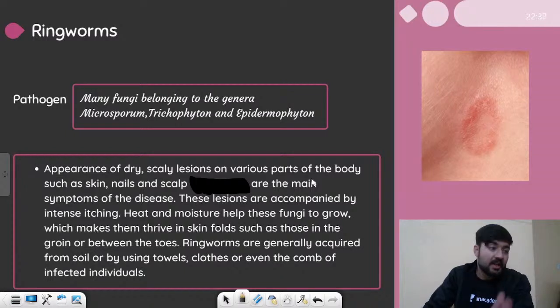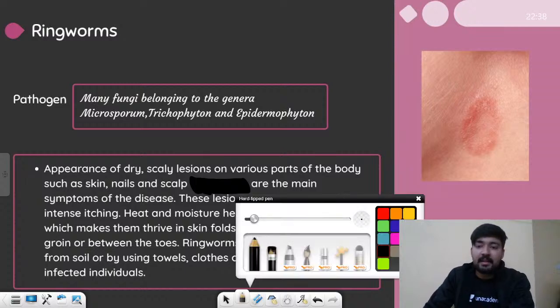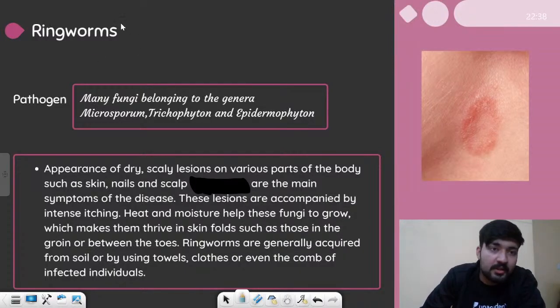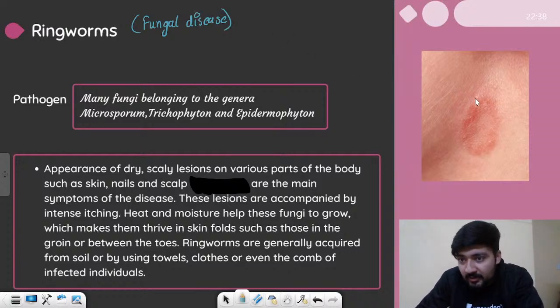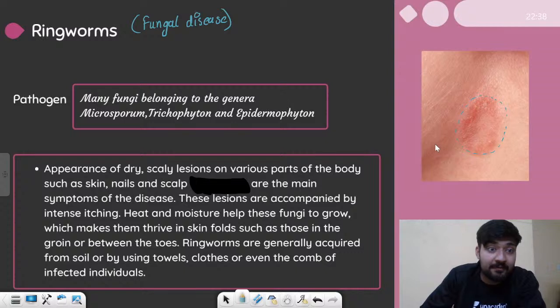And now we have to talk about fungal disease, and the only fungal disease that we will discuss, which is in the syllabus, are the ringworms. So this is a fungal disease. And as you can see in the image, this is how a ringworm looks like. It is a ring, and this region is infected by fungi.